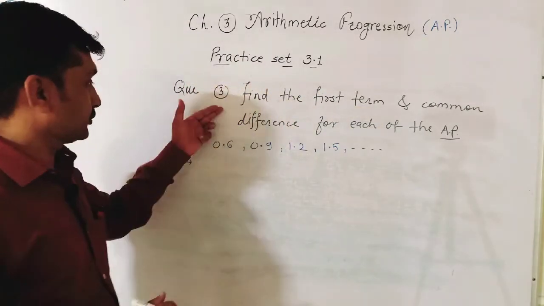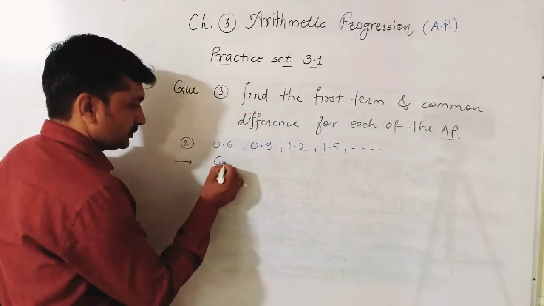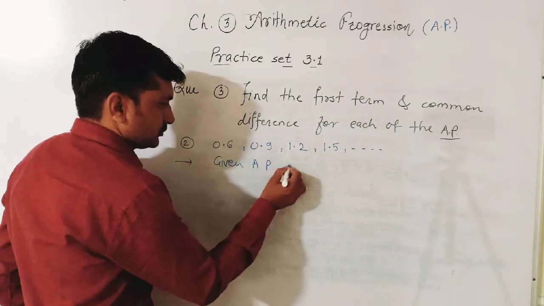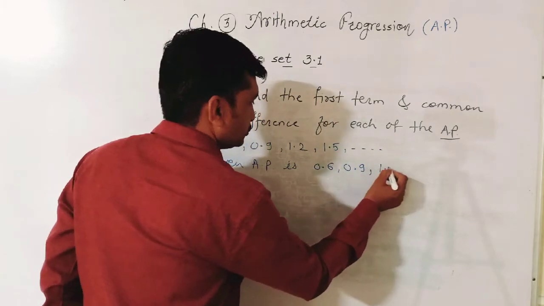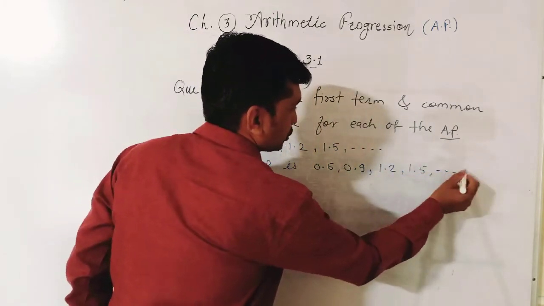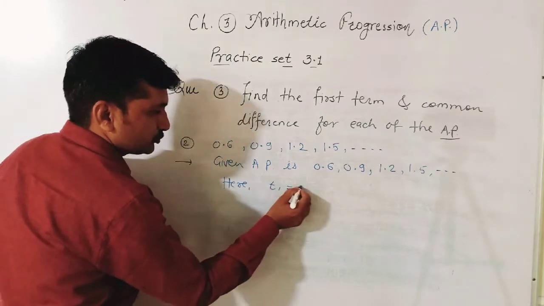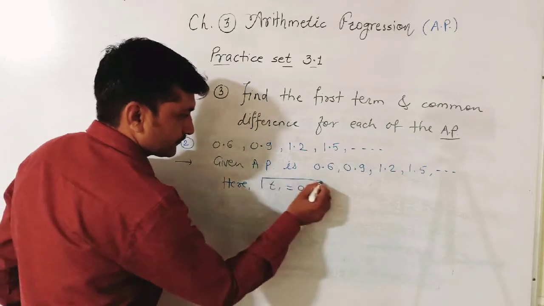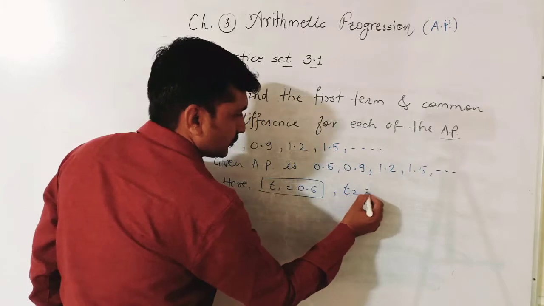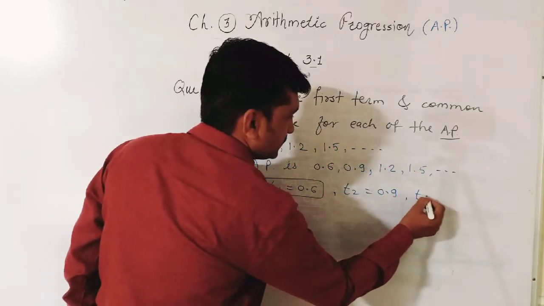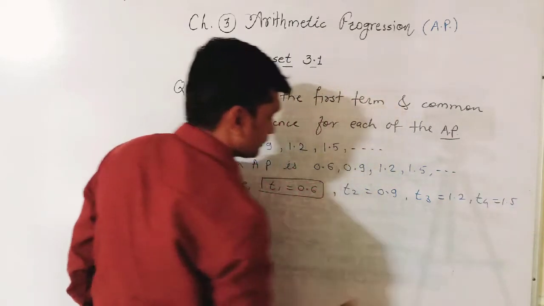Example number 2 from third question. Find first term. Given AP is 0.6, 0.9, 1.2, 1.5 and so on. Here first term is this. Here T1 is equal to 0.6. This is the first term that we want. Comma T2 is equal to 0.9. T3 is equal to 1.2. T4 is equal to 1.5.